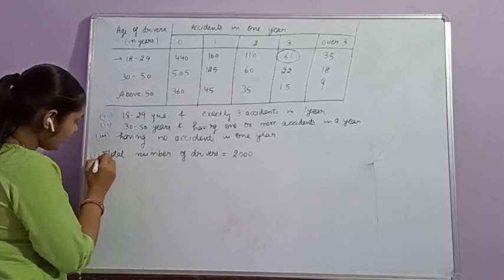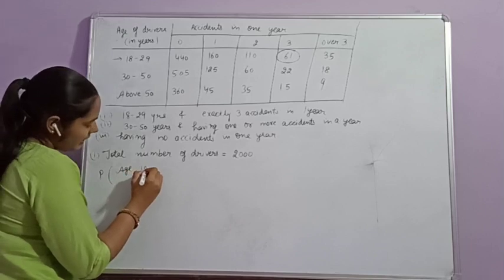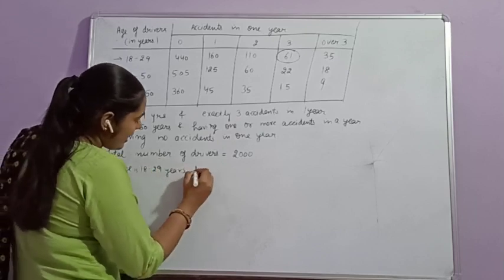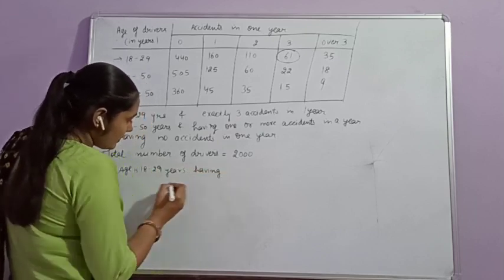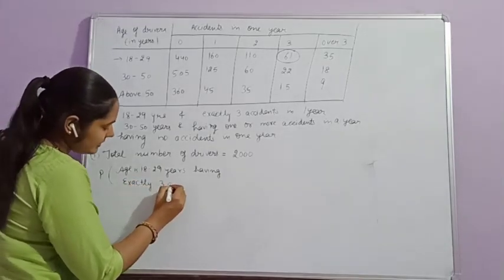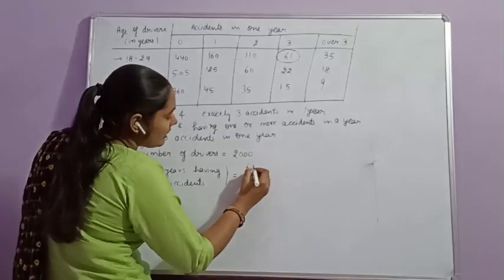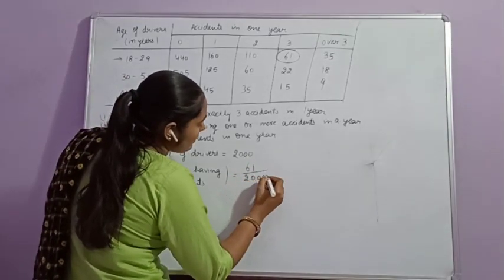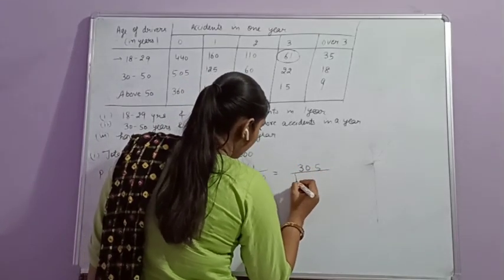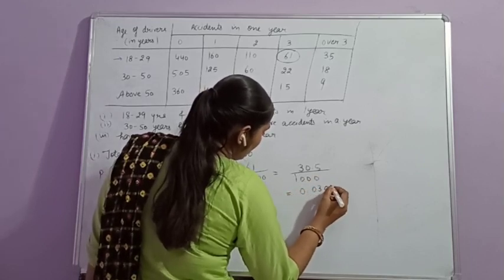Then for the first part, the probability of age between 18 to 29 years, having exactly 3 accidents, will be equal to 61 divided by 2000, that is equal to 0.0305.